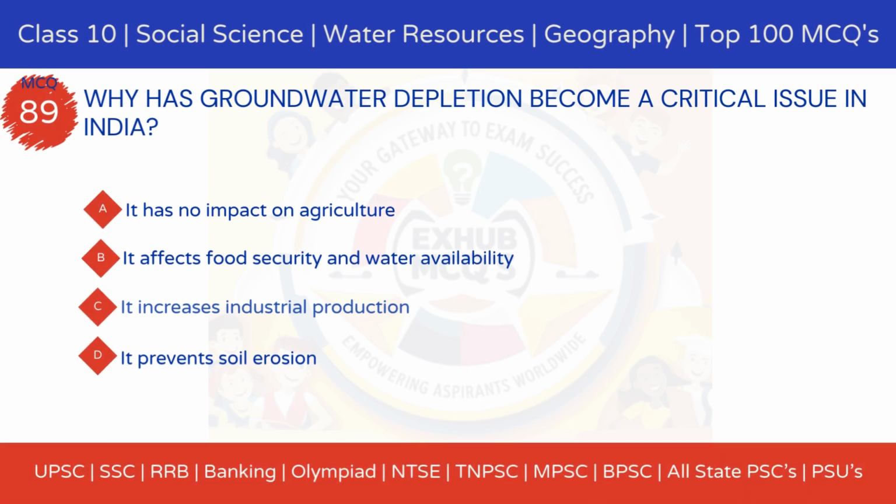Why has groundwater depletion become a critical issue in India? Option A, it has no impact on agriculture. Option B, it affects food security and water availability. Option C, it increases industrial production. Option D, it prevents soil erosion.